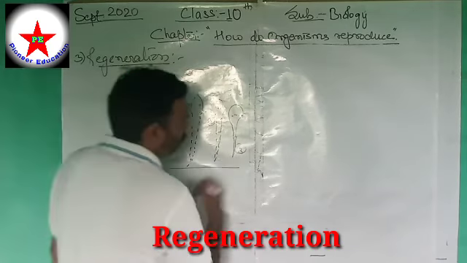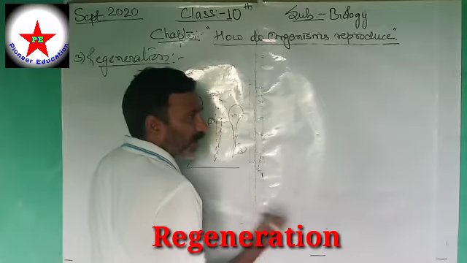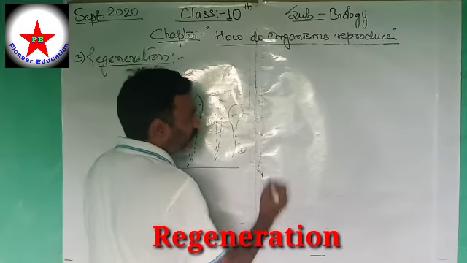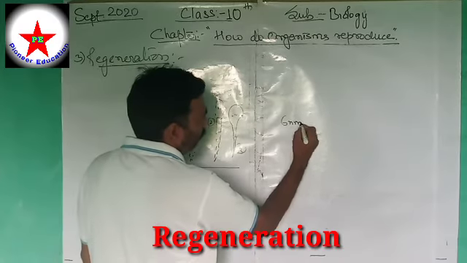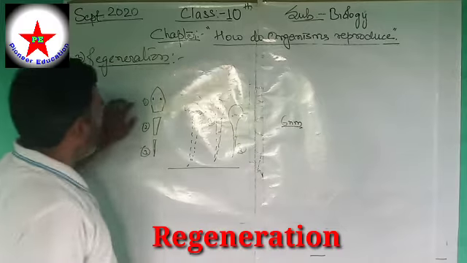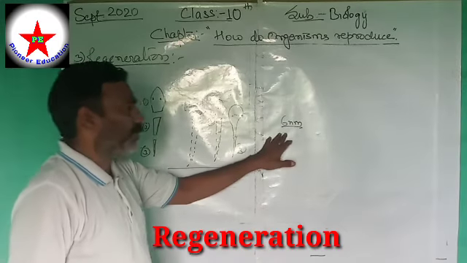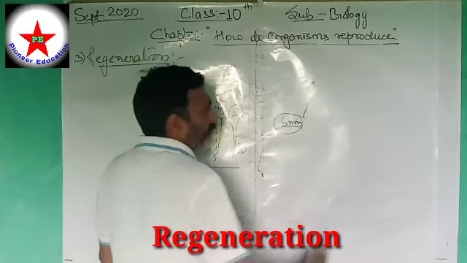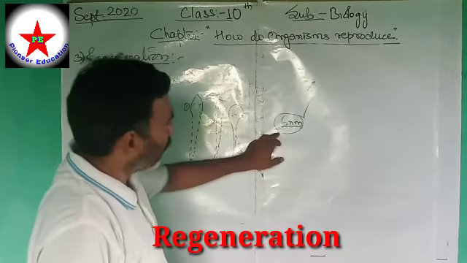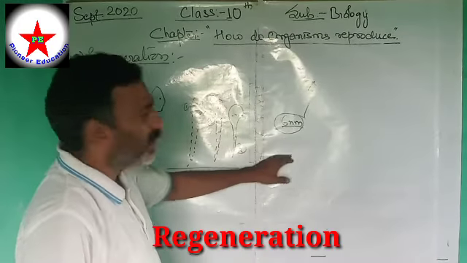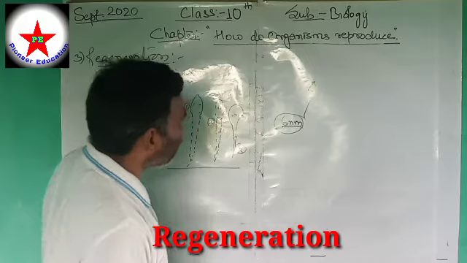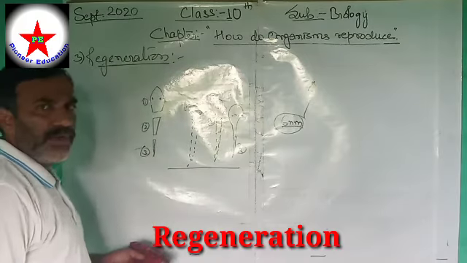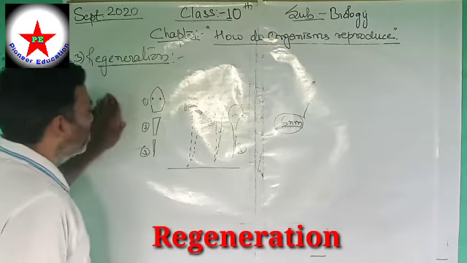The smallest part which is required for the process of regeneration is about 6 nanometer. If the smallest part of planaria is up to 6 nanometer, then that part will grow into a separate individual. If that part is less than 6 nanometer, then there are very few chances that it will grow into a separate individual. So this is different from